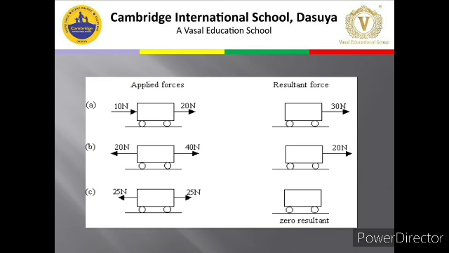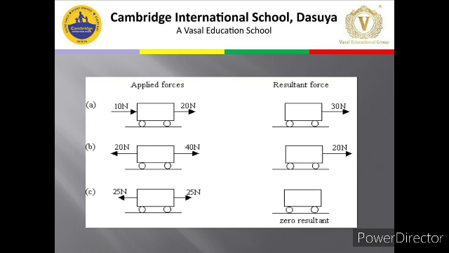Now look into this picture. In part A, the applied forces are 10 Newton and 20 Newton, and both are in one direction. The directions are not opposite. 20 Newton is applied towards the right side, and 10 Newton is also applied towards the right side. So they are going to add on. So the resultant will be 30 Newton.